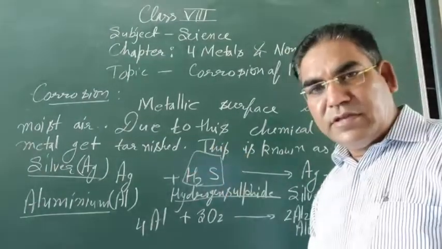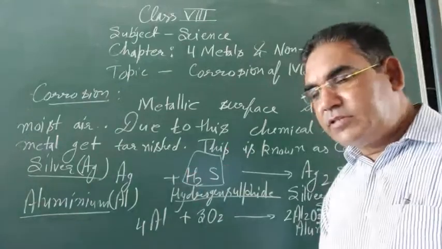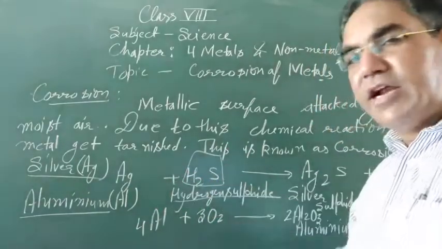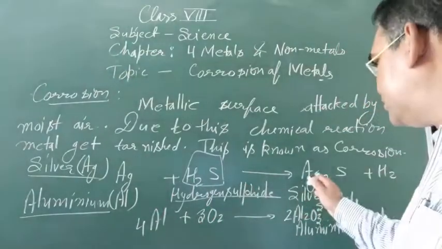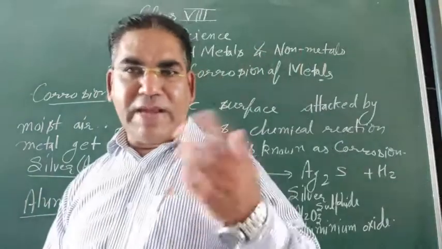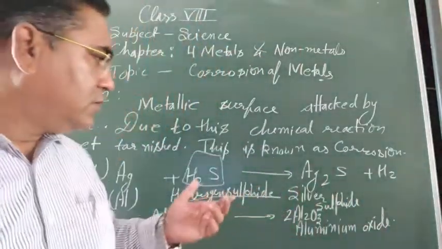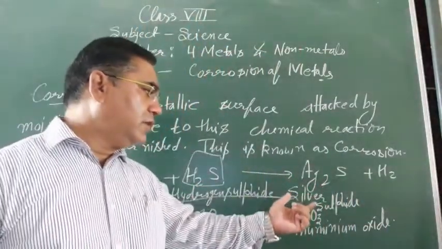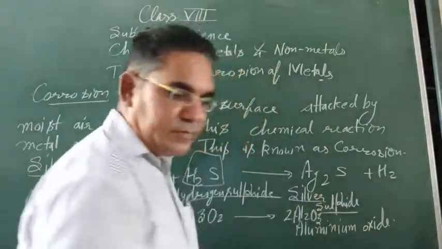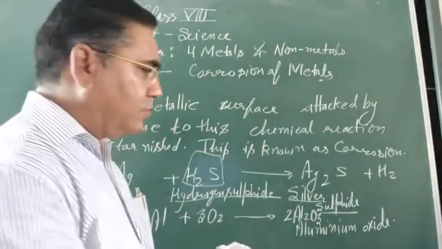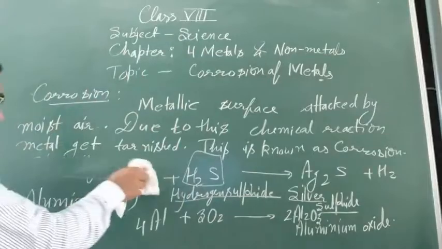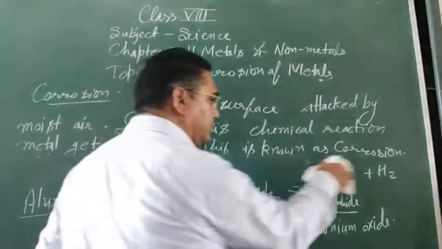H2S, hydrogen sulfide. When silver reacts with hydrogen sulfide, it produces silver sulfide and gets tarnished. There is blackening of the silver, its surface gets tarnished, silver sulfide. So this is silver.